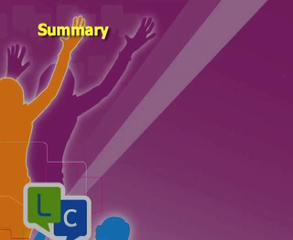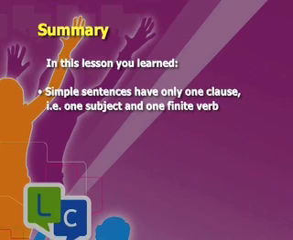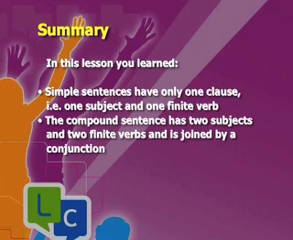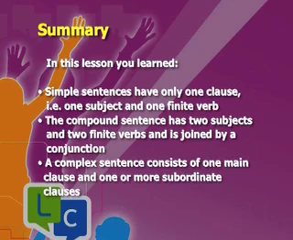Summary. In this lesson you learned simple sentences have only one clause, that is, one subject and one finite verb. The compound sentence has 2 subjects and 2 finite verbs and is joined by a conjunction. A complex sentence consists of one main clause and one or more subordinate clauses.